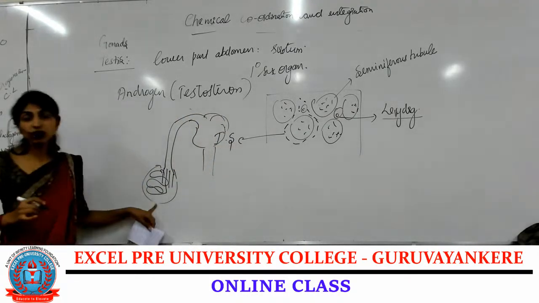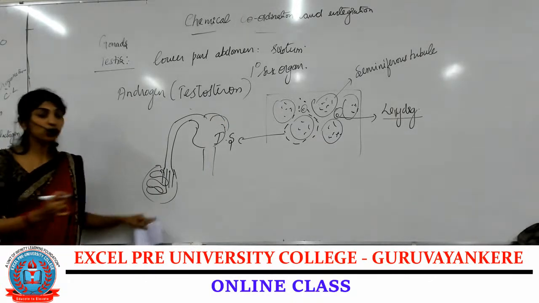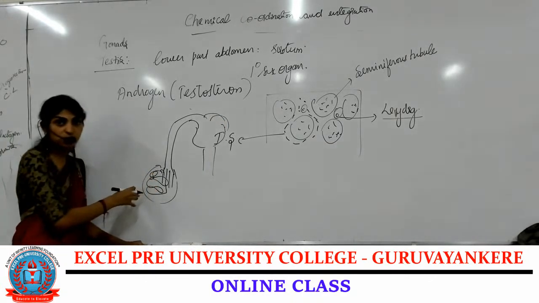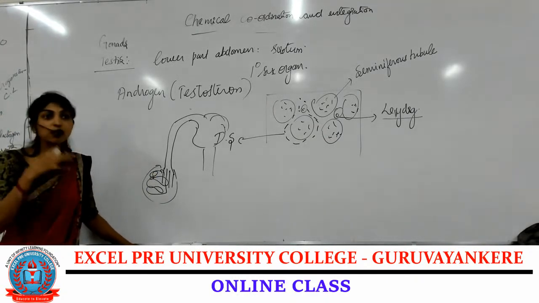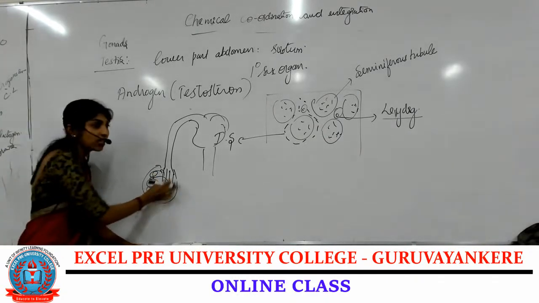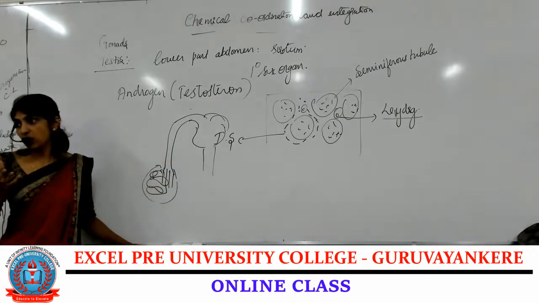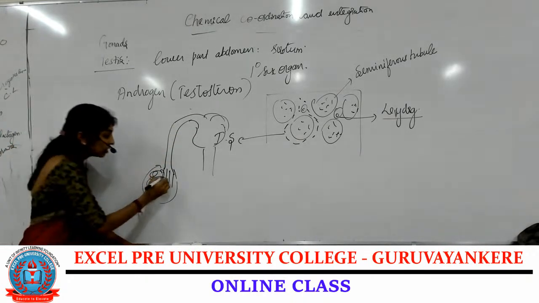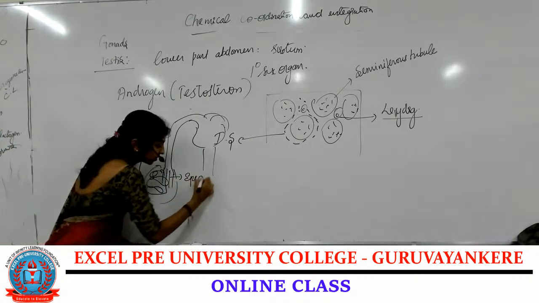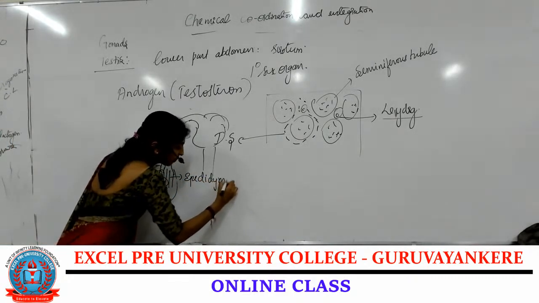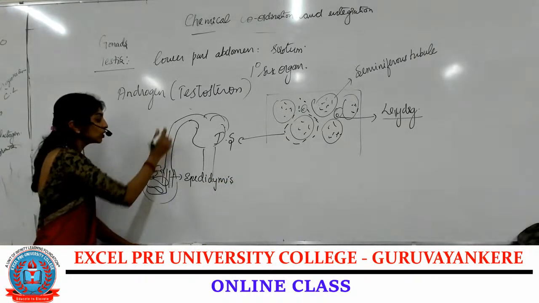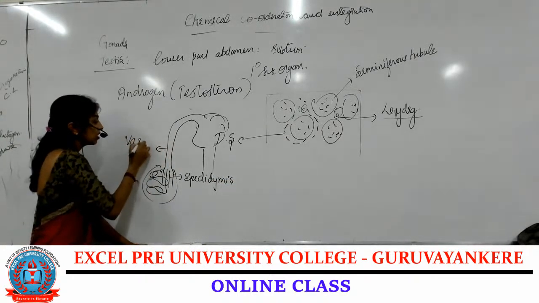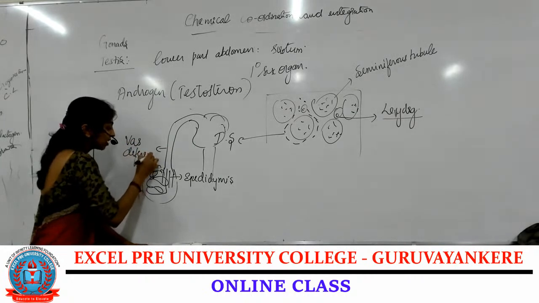This is a testis which consists of seminiferous tubules, and once the sperm is synthesized, it has to pass along the accessory sex organs, correct? Where we have the epididymis, where the sperms are stored.